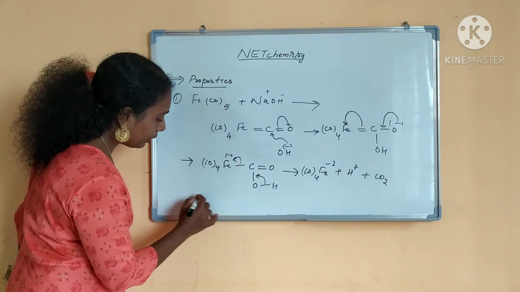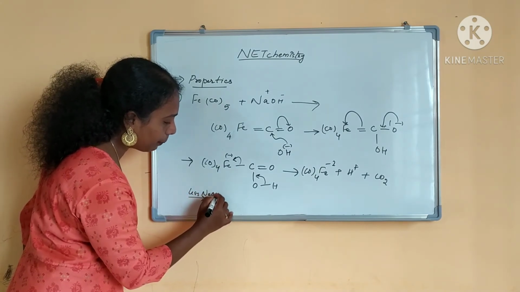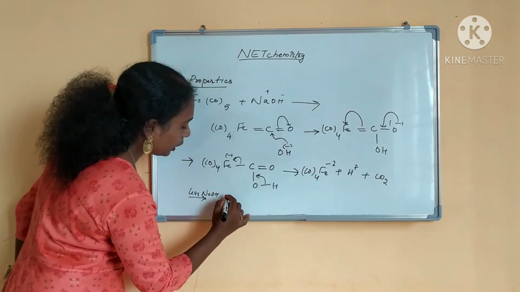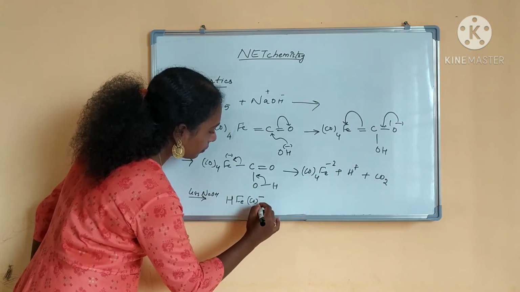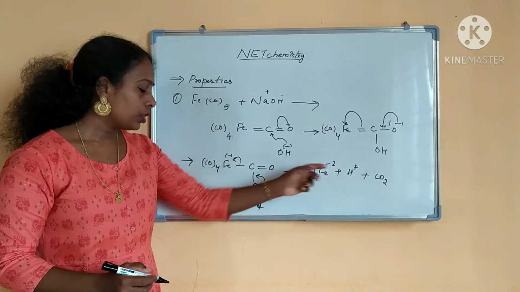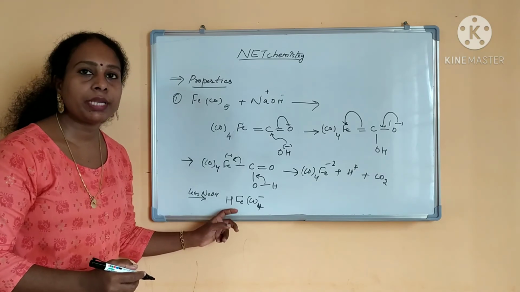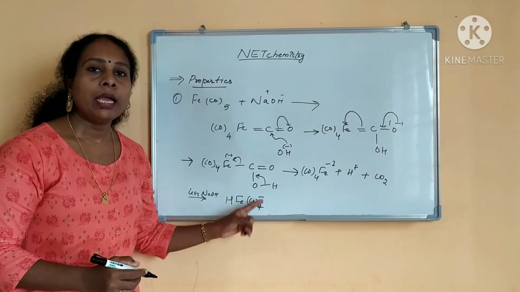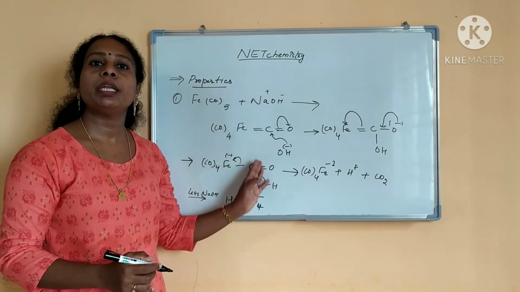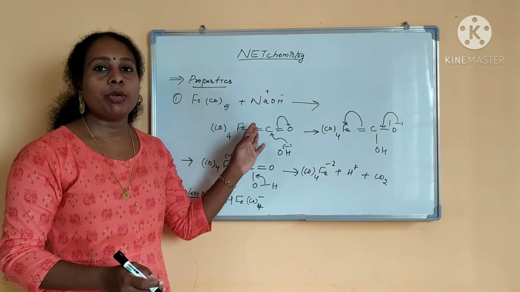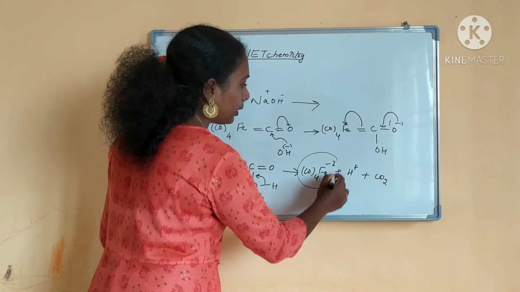If a less quantity of NaOH is added, if the NaOH amount is very less, what will happen? Both will combine together to form HFe(CO)4 minus. You can calculate the 18 electron rule. This is the formation when a metal carbonyl is attacked by a base. It forms the carbonylate ion.